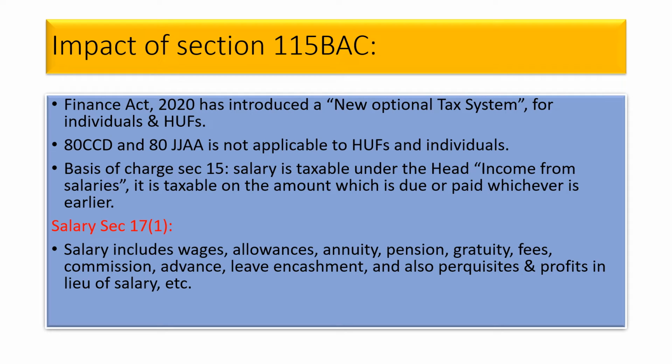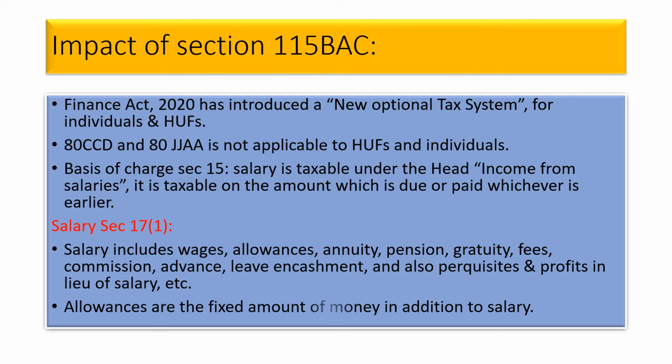So salary is not just money. If you aggregate all these allowances, annuity, pensions, gratuity, advance, leave encashment, and also perquisites and profits in lieu of salaries, then you'll get a certain amount, and that is called salary. Allowances are a fixed amount of money in addition to salary.